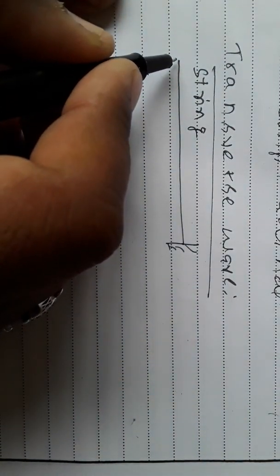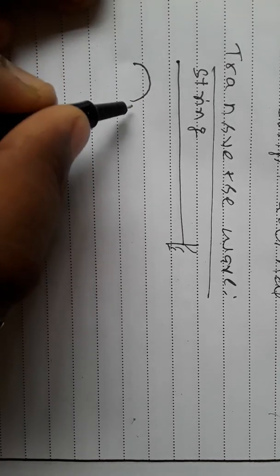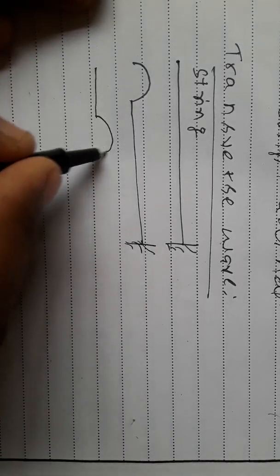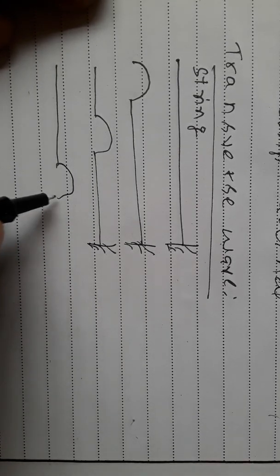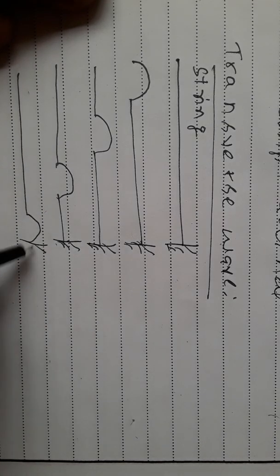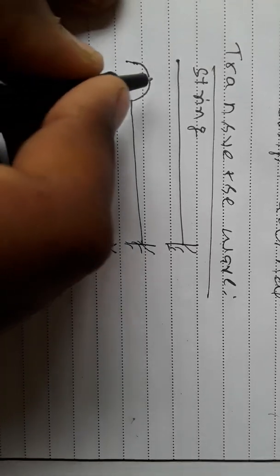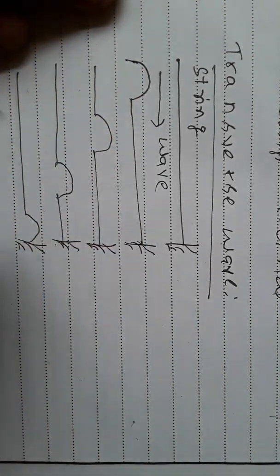If we give a jerk at this point, then this type of diagram forms. We can say here that the wave is traveling in this direction.